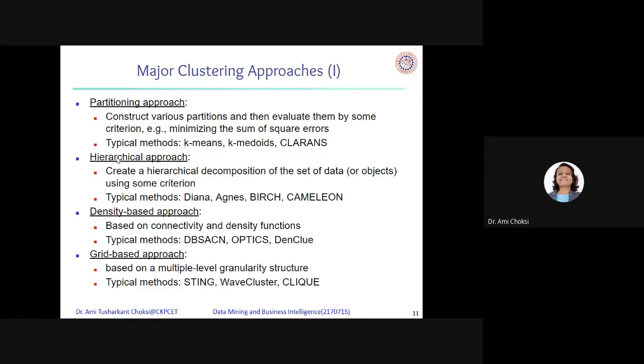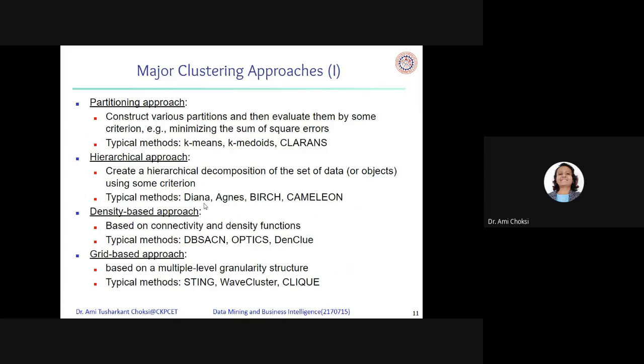Partitioning approach: construct various partitions and then evaluate them by some criteria, for example, minimizing the sum of squared errors. Typical methods: k-means, k-medoids, CLARANS. Hierarchical approach: create a hierarchical decomposition of the set of data or objects using some criteria.